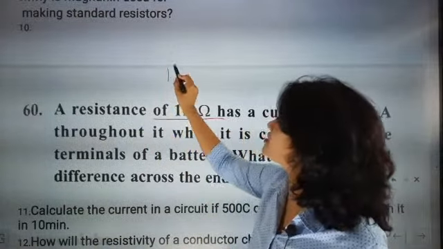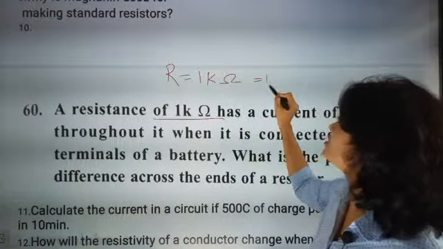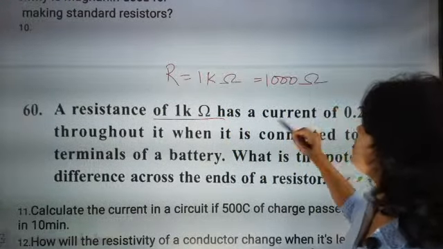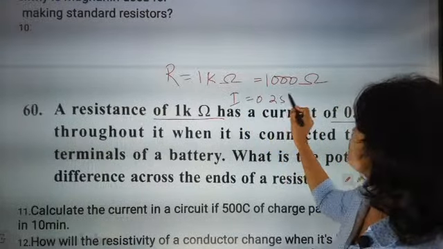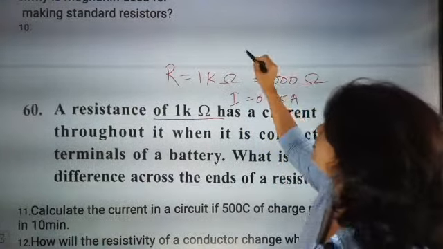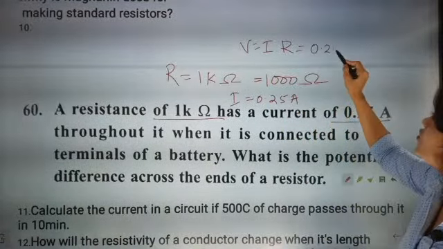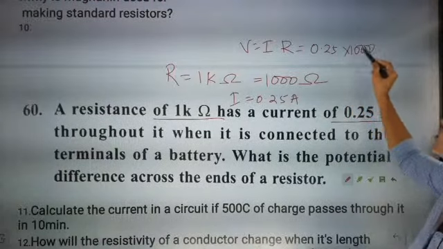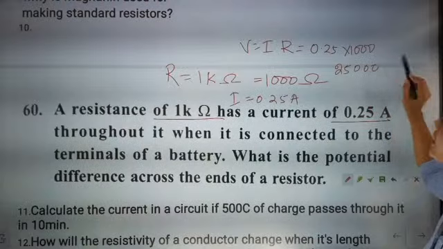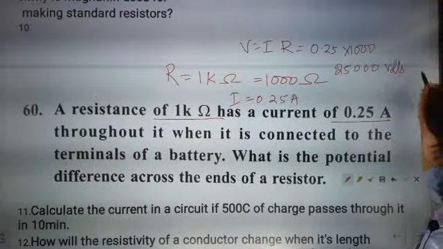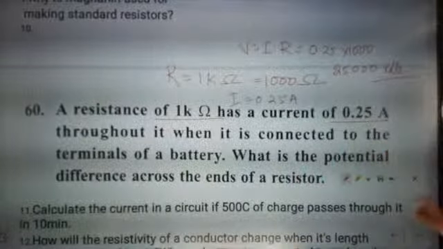Now look here. Resistance is given as 1k ohm, so 1k ohm means 1000 ohm. Current is given as 0.25 ampere. We know that V equals IR. No big deal: I is 0.25 into 1000, so it is 250 volt. 250 volts, absolutely correct. Those who said 1k is 1000, absolutely correct, beta.